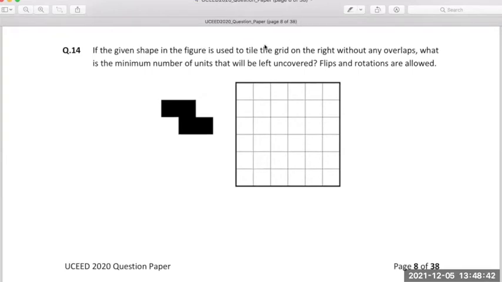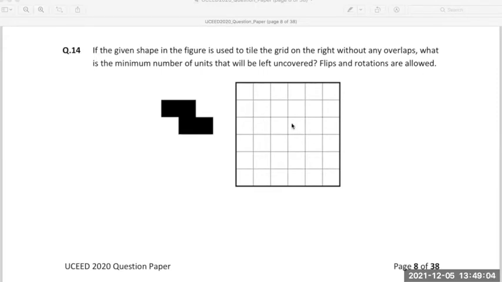It will take some time to solve, that's why I'm starting here. When you're given minimum and without any overlap, if you look at this kind of pattern, it's part of a Tetris game, and in those kinds of games we always use interlocking as a possibility.